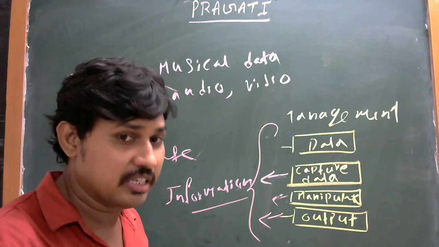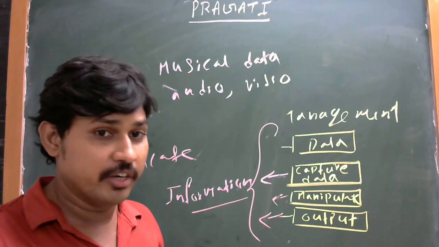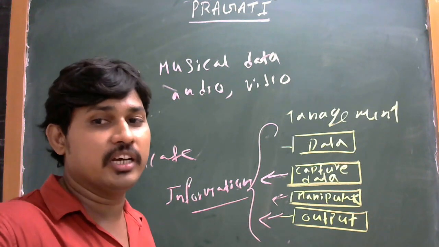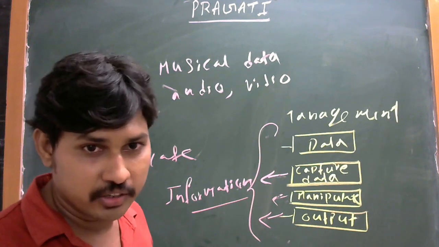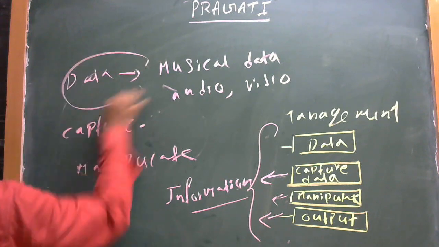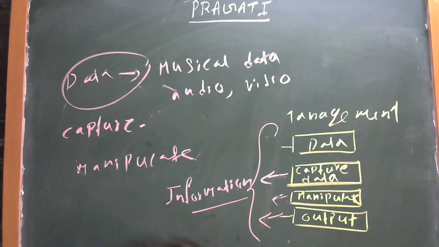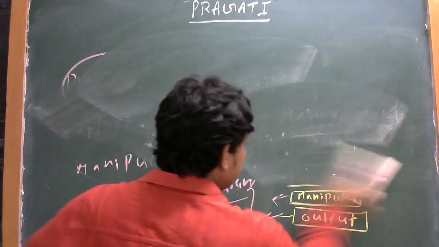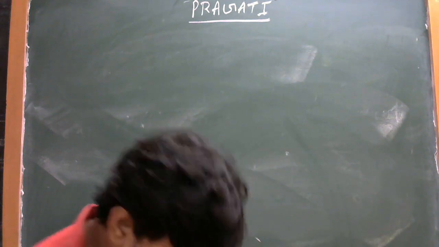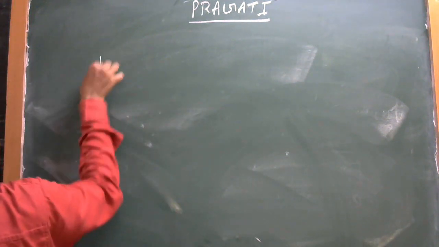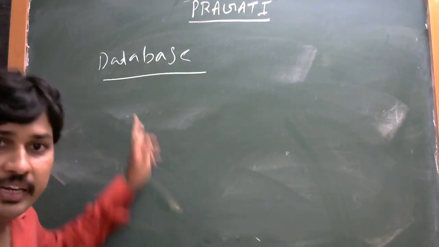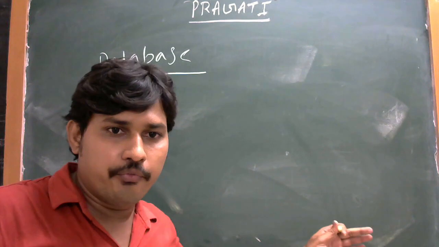According to our database concept, sometimes the data can be turned into information. Why? Because our data can be used by multiple users. That is called information. And this is the data. We are telling about computer information about data. And now database. First we learn about data.